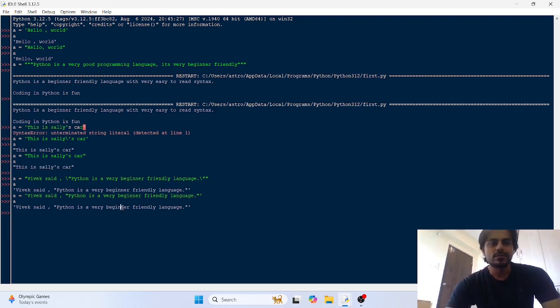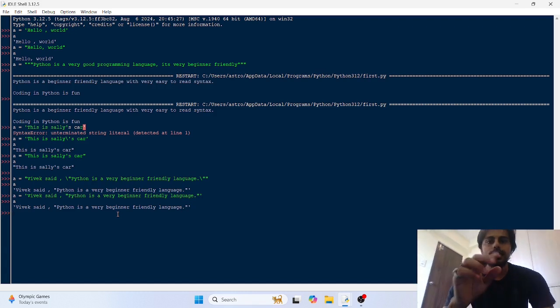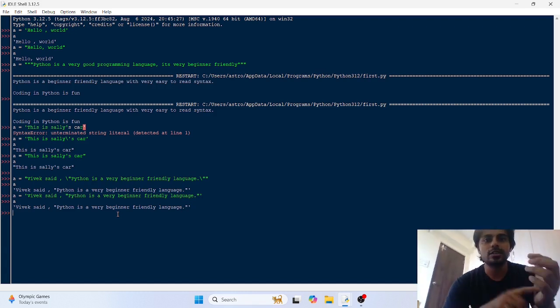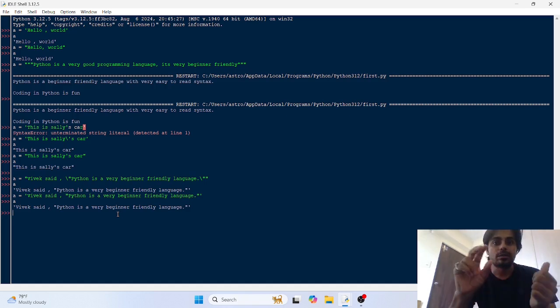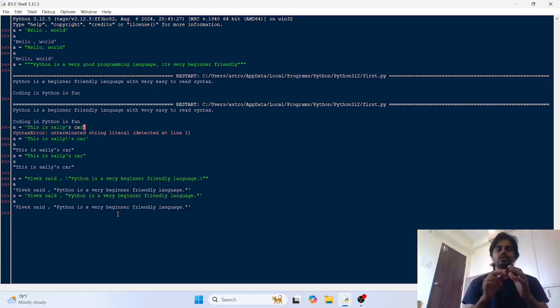Now I am going to recap this again. In Python you can represent textual data as a string, as an object of the string class. Python has a string class that is especially designed for representing textual data. Within single quotes, if you put some text, it would be a string object in Python.